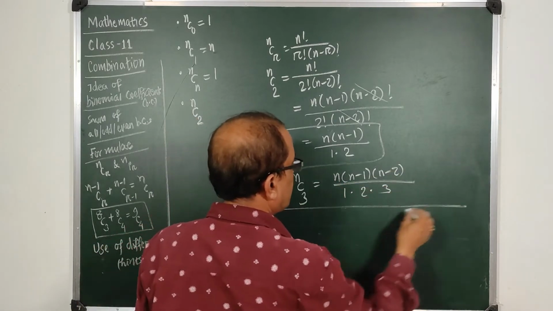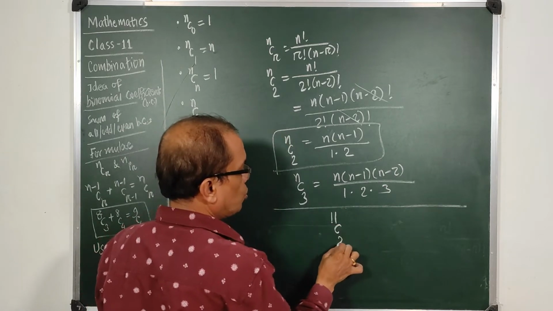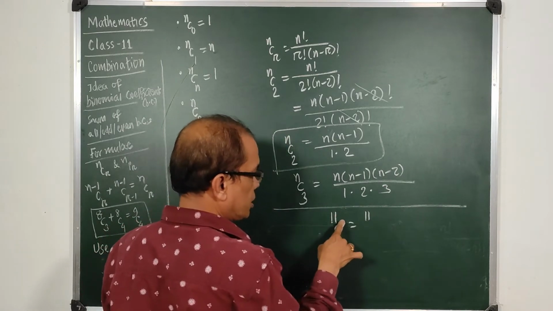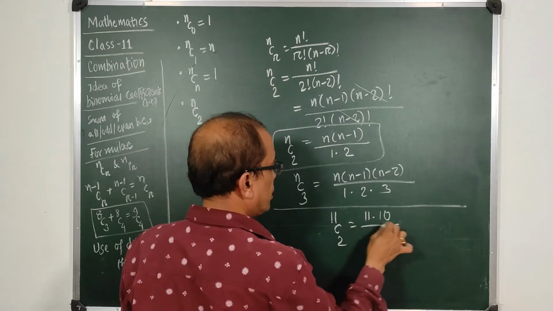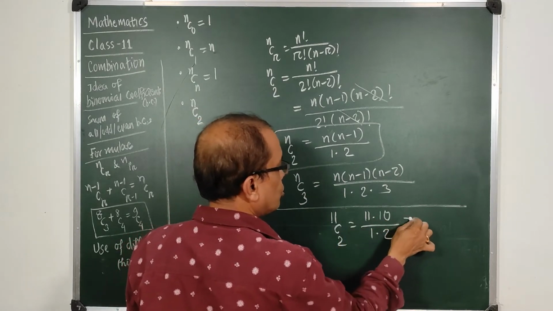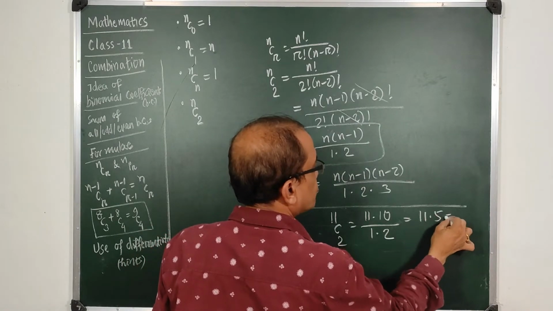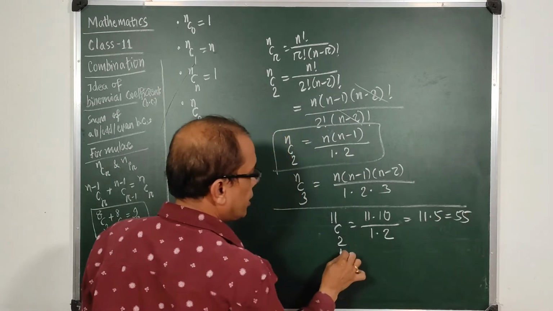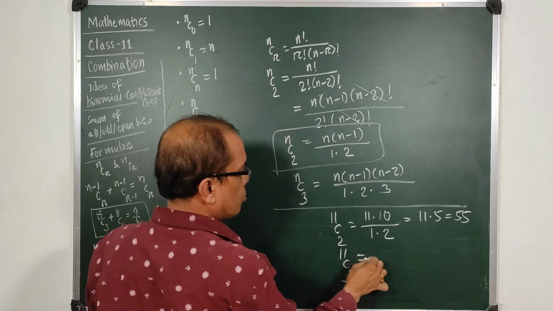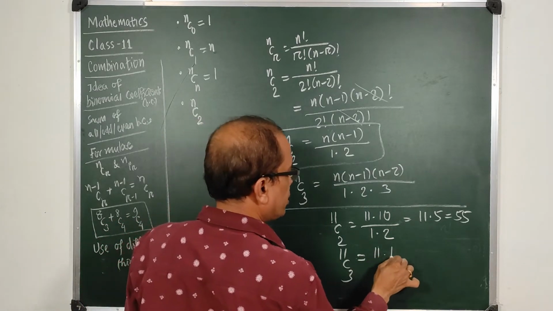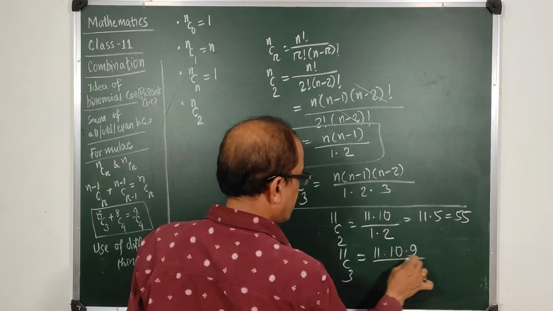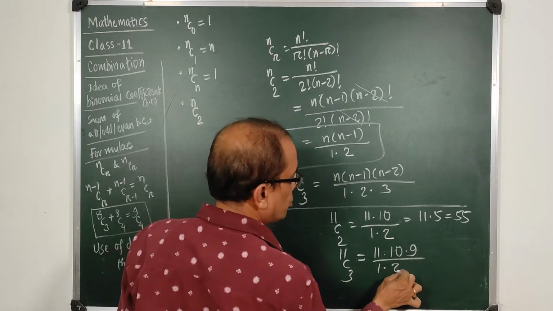So take some examples. 11C2 will be take 2 things starting from 11 in descending order, 11 into 10, divided by 1 into 2. Similarly 11C3 will be 3 numbers in descending order, 11 into 10 into 9 divided by 3 factorial, so 1 into 2 into 3.